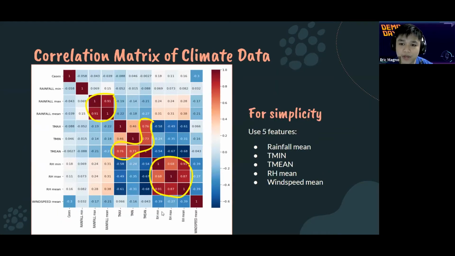Next up, we have the correlation matrix of climate data. Here we can see which features are highly correlated. And for simplicity, we actually narrowed down the features to rainfall mean, Tmin, Tmean, RH mean, and wind speed mean.